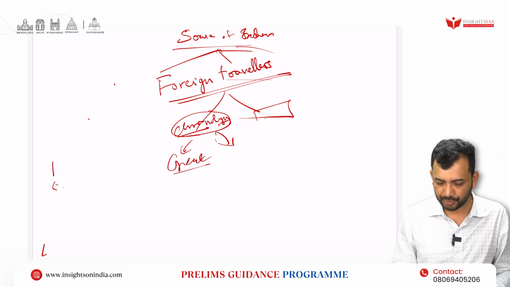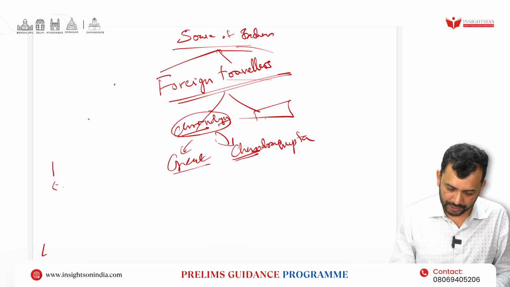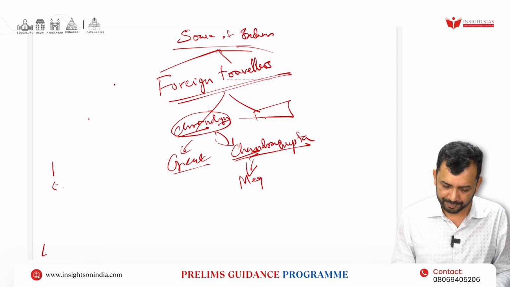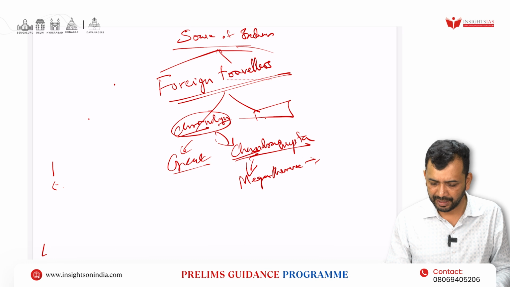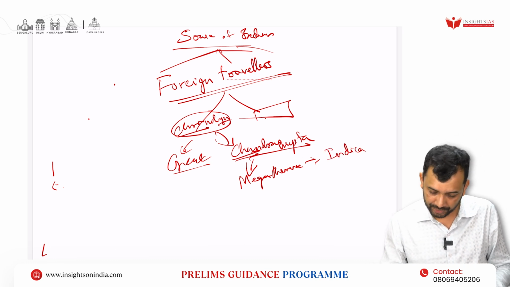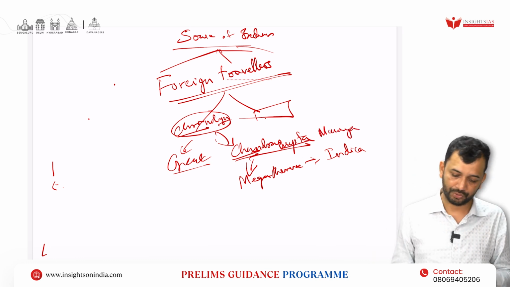Then with respect to Chandragupta Maurya, if I go through a chronological order, we have Megasthenes from Greece. He has written in detail in his work called Indica, right? I will make it very clear so that you do not get confused.